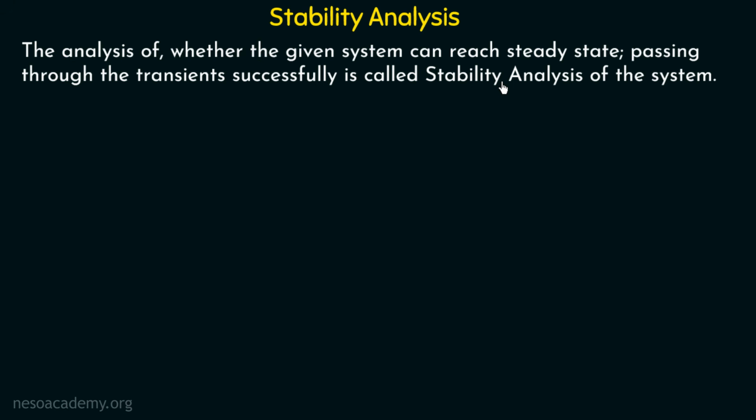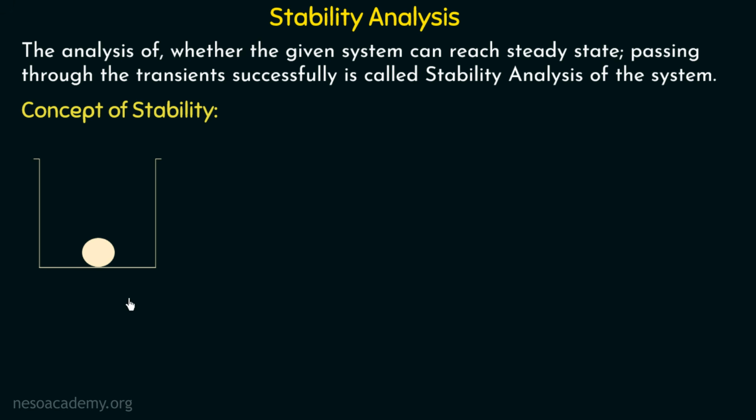So let us now move on to understand the basic meaning of stability. We will understand the concept of stability by taking some examples. Let us move on to example number 1, in which we have a container and a ball placed inside this container. We are assuming that this container is deep enough so that the ball cannot come outside, regardless of any amount of force applied to this ball. So, if we apply a force to this ball, then what will happen? Yes, this ball will try to move inside this container and eventually it will come back to its original position.